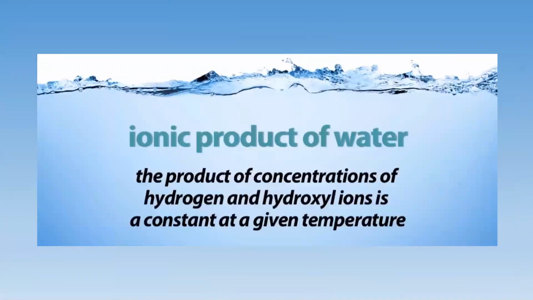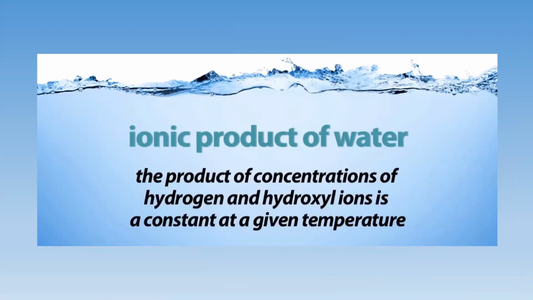Next comes the ionic product of water. Water, we know, has the chemical formula H2O. That means it has one H plus ion and one OH minus ion. Hence, the product of the concentration of hydronium ion and hydroxide ion gives the ionic product of water. So the product of the concentration of hydrogen and hydroxyl ion is constant at a given temperature, which is known as